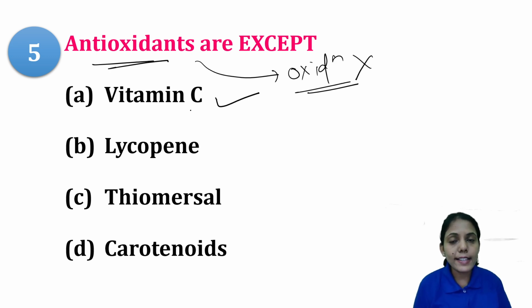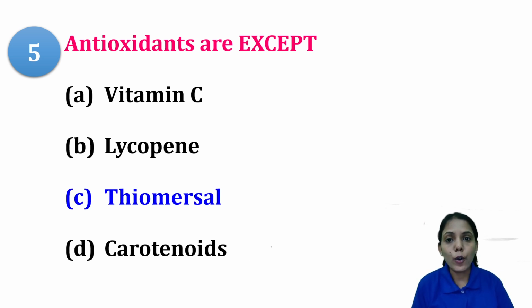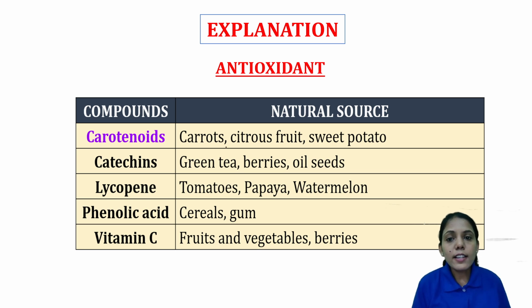So vitamin C acts as an antioxidant, and generally these ingredients are added when you have oil in your formulation, and if this oil is susceptible to oxidation, we will add certain antioxidants. Lycopene, yes, lycopene is added. Thiomersal, we will not add as an antioxidant, but carotenoids are added as antioxidants. So these are some categories of compounds which act as antioxidants. Carotenoids are obtained from carrots, citrus fruit, sweet potato. These are the natural sources.